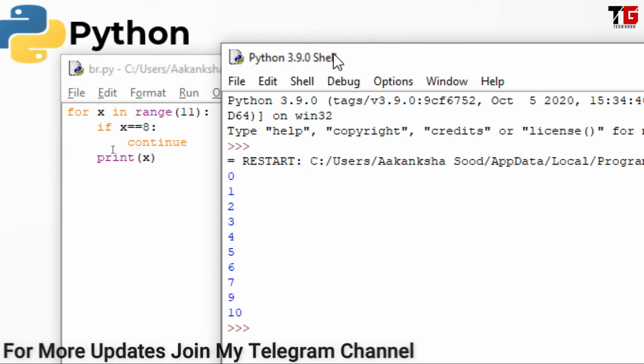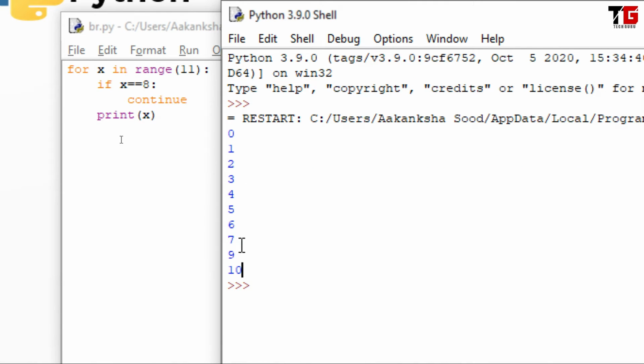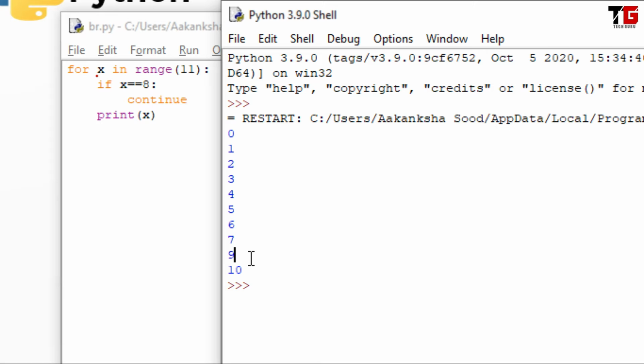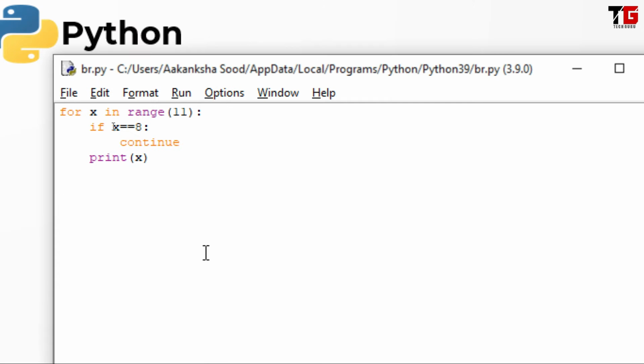Friends, look. This is the output. I am not having 8 because initially the loop starts with 0. 0 is not equal to 8, so 0 get printed, then 1, so on up to 7. But when value of x becomes 8, then there is continue. Continue means bringing the cursor to the next value, and next means 9. So friends, I hope it is clear now.